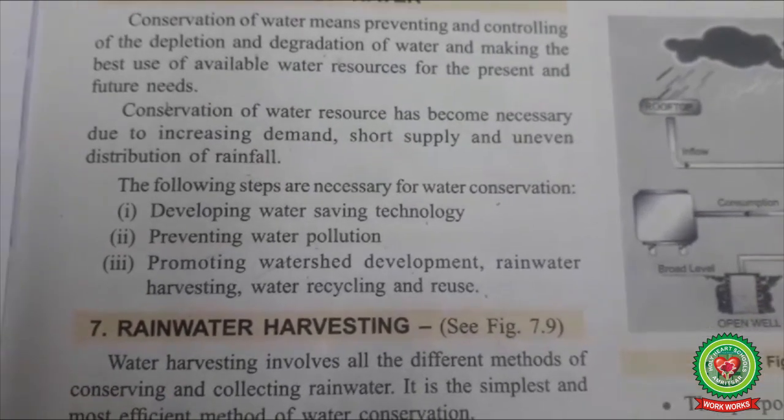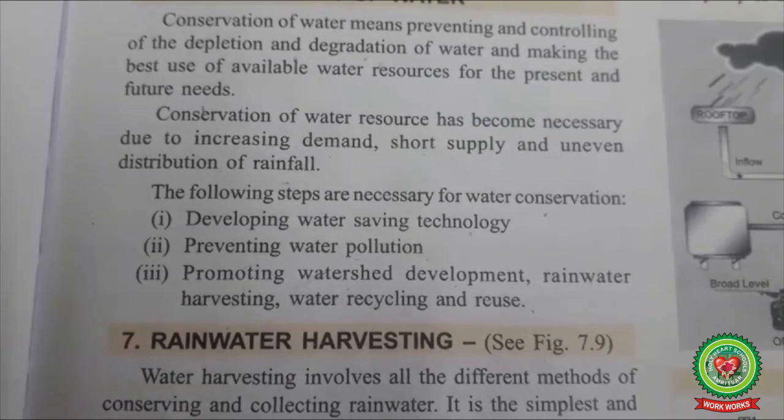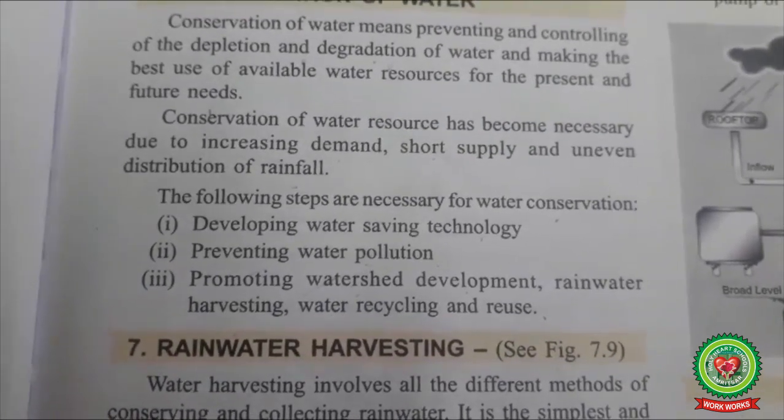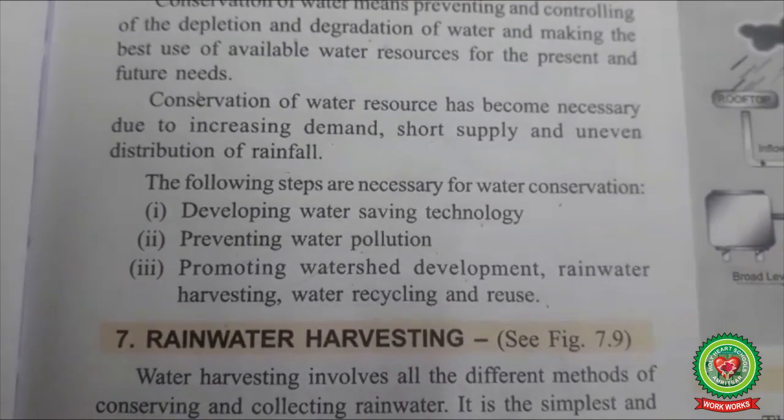Preventing water pollution means that throwing waste material, industrial waste or domestic waste should be banned or stopped. Promoting watershed development, rainwater harvesting, water recycling, and reuse.